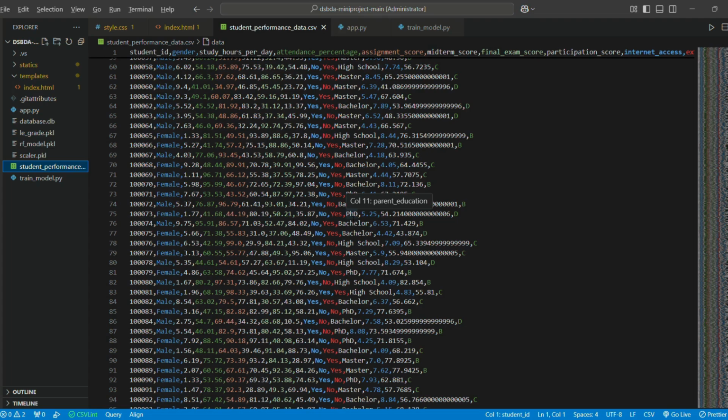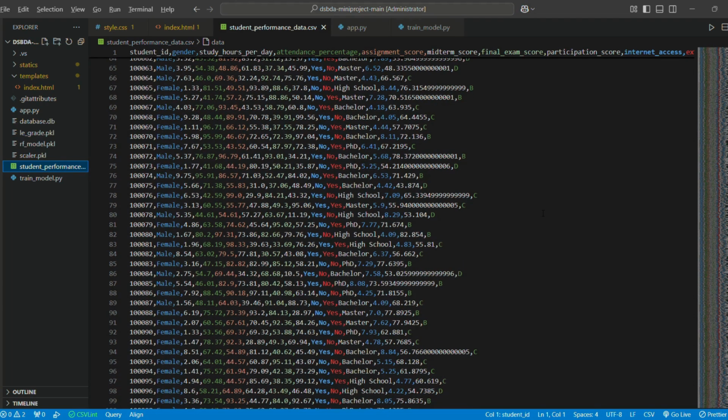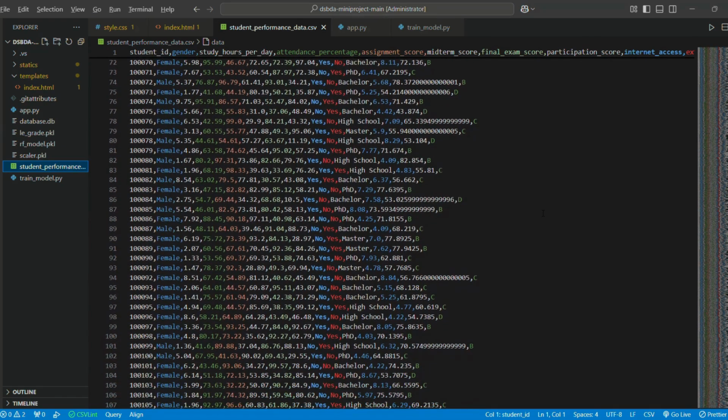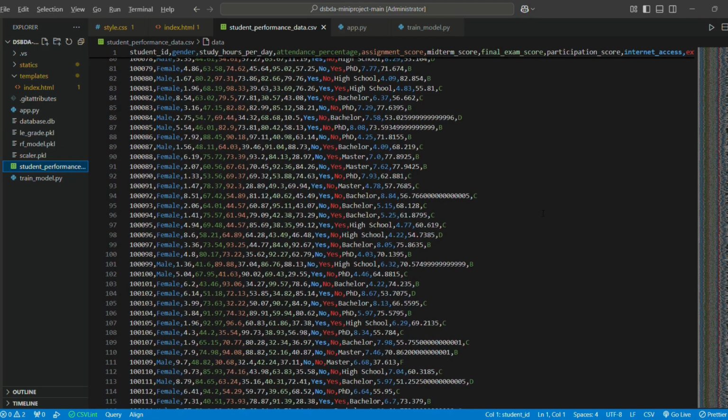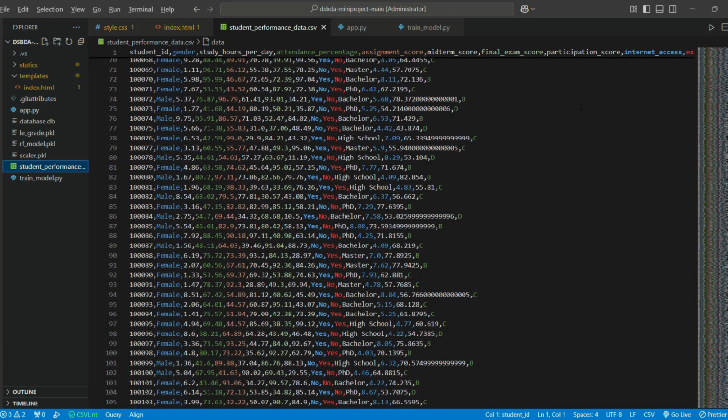In this project, a student performance dataset is used for training the machine learning model. The dataset contains multiple student-related academic and behavioral patterns. Each row in the dataset represents one student record. The important attributes in the dataset are study hours per day, attendance percentage, assignment score, midterm score, final exam score, participation score, and sleep hours. The dataset also contains the target column called grade, which represents the final academic performance of the student. The grades are categorized as A, B, C, D, and F.